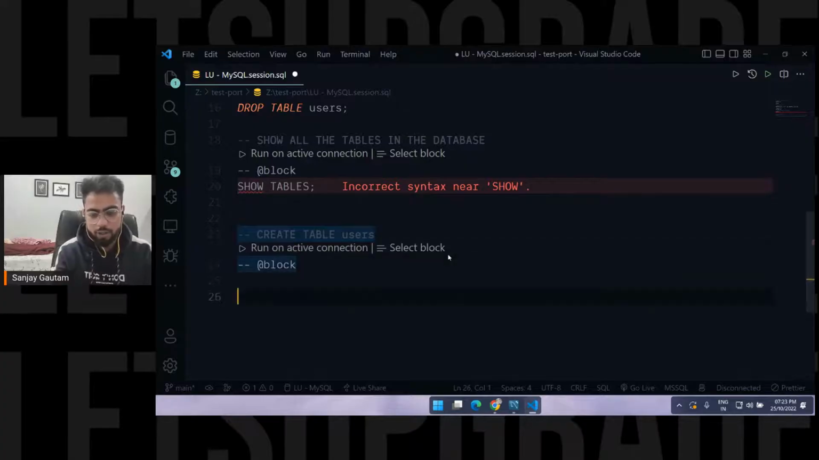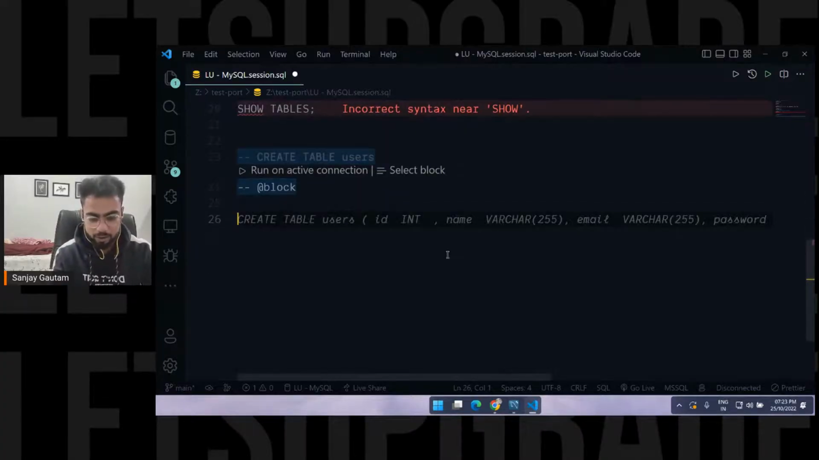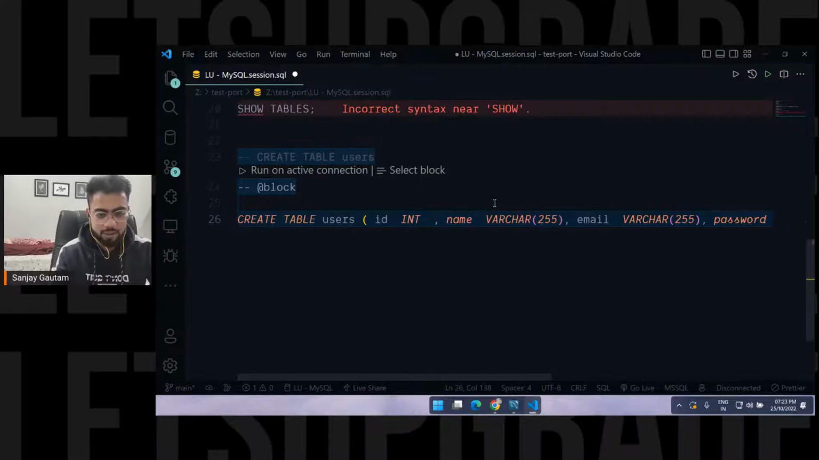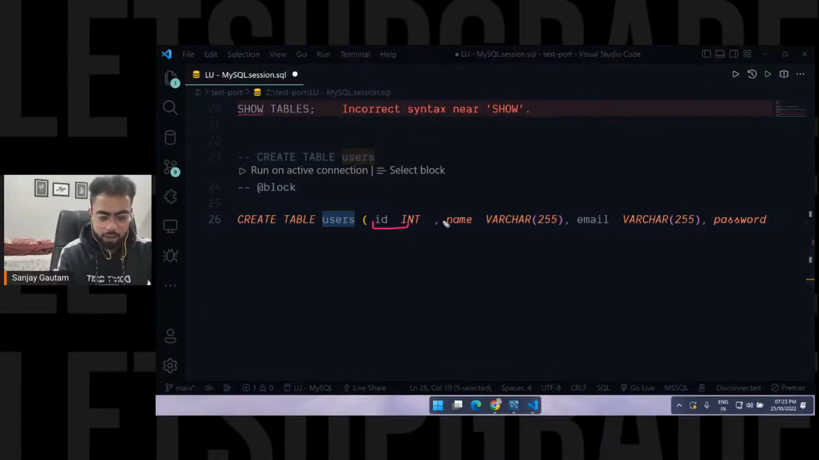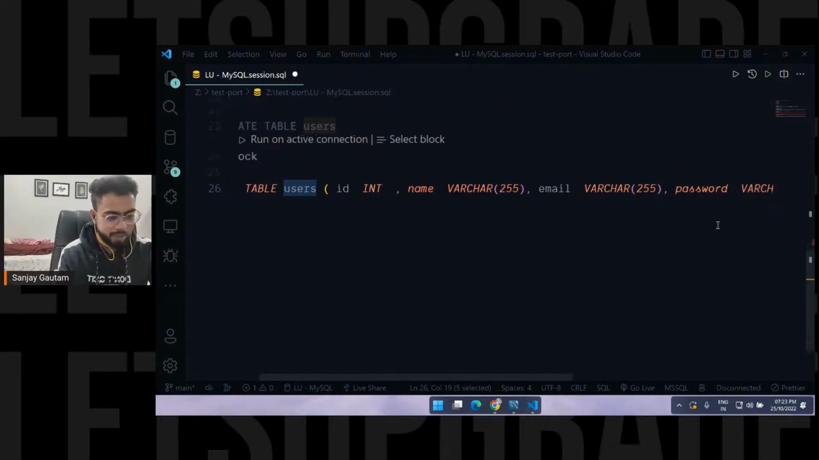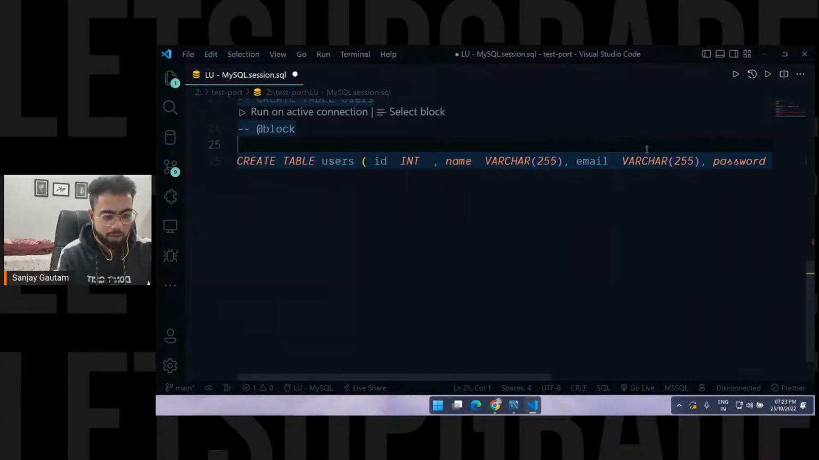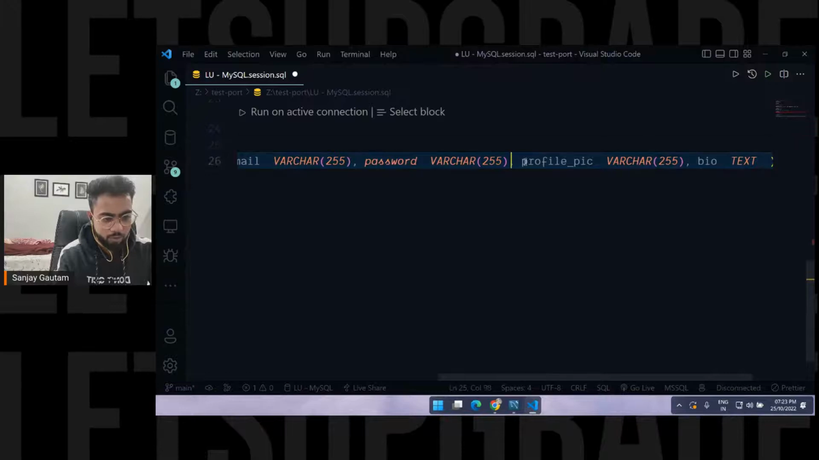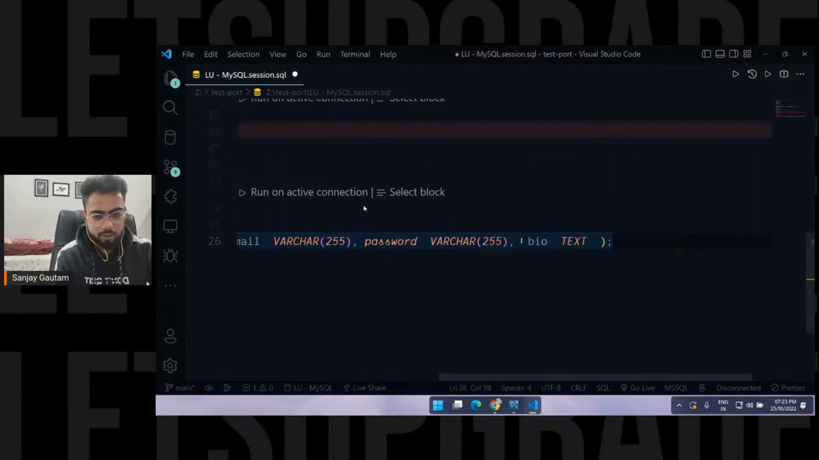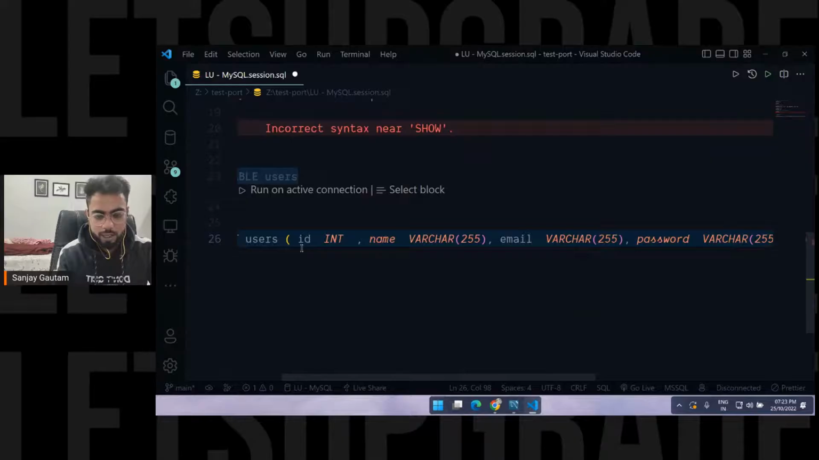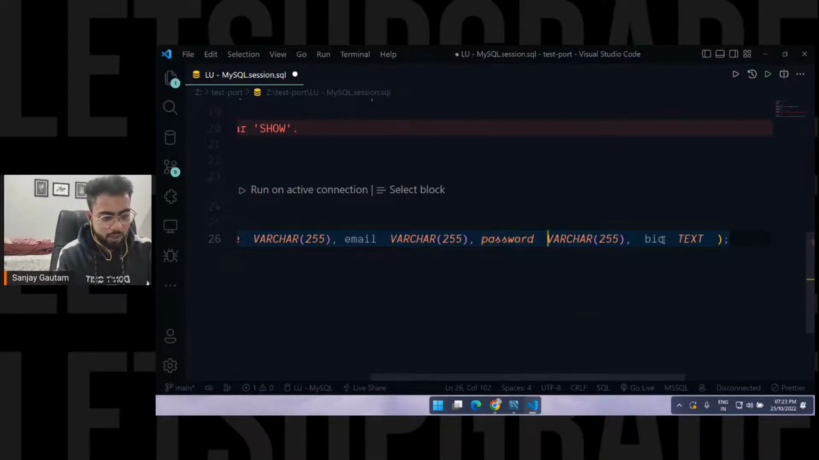Just put a block here, and let me put this. Okay, it's very easy to write here. See, you are getting almost everything here. So: create table users, id int, name varchar, email varchar. I don't want to put a password. Let's just have the password as well. A profile pic, bio. Let me remove this profile pic. We don't want it. We just want id, name, email, password, and the bio.